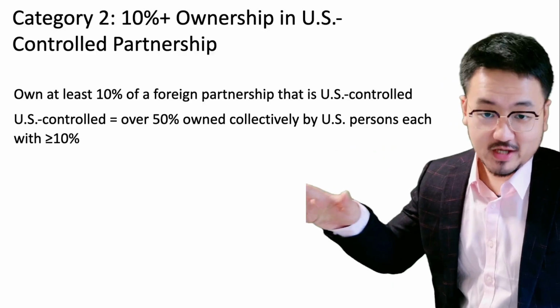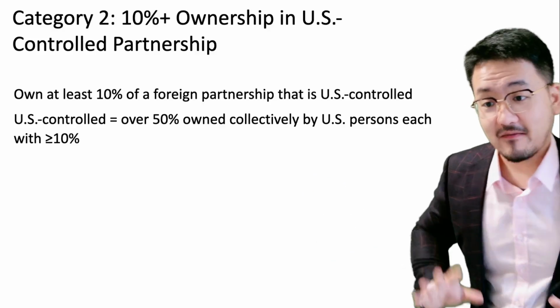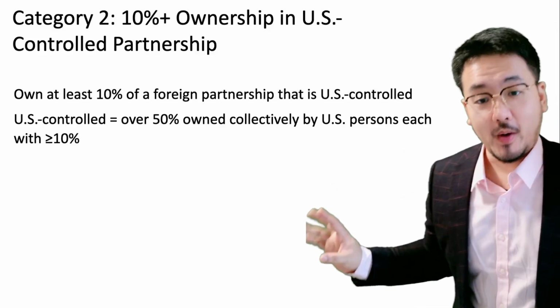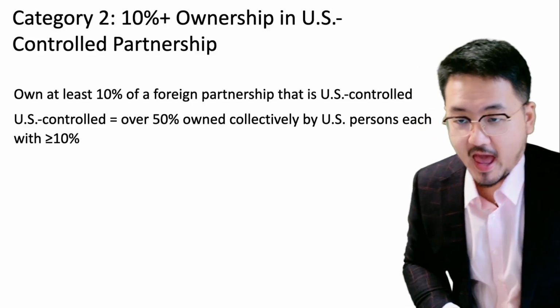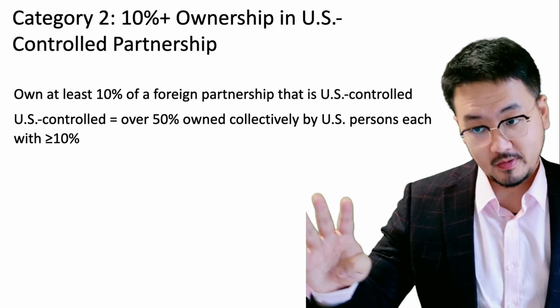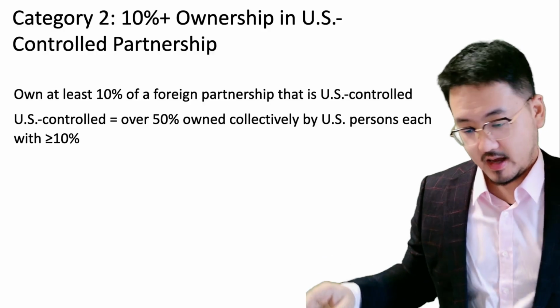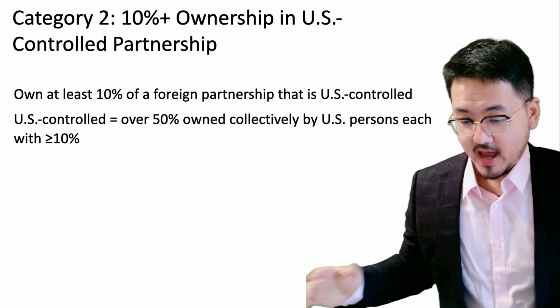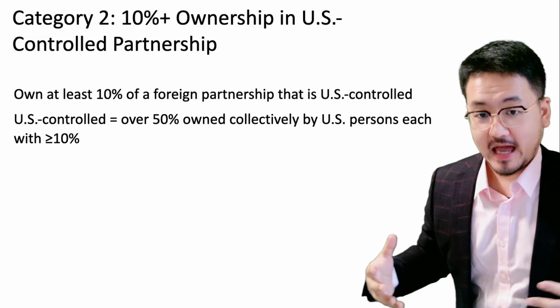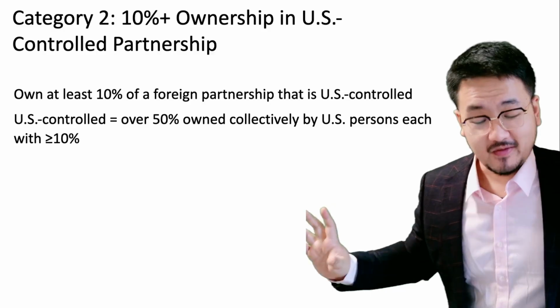For example, you and your business partners try to invest in a Singapore partnership. Say four U.S. partners form a Singapore partnership, and none of them has overpowering control of more than 50%.